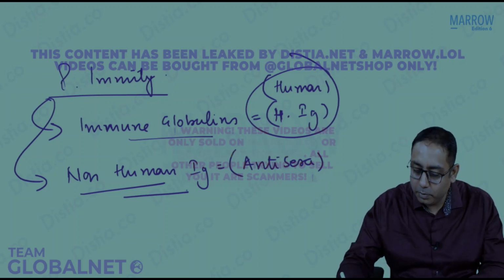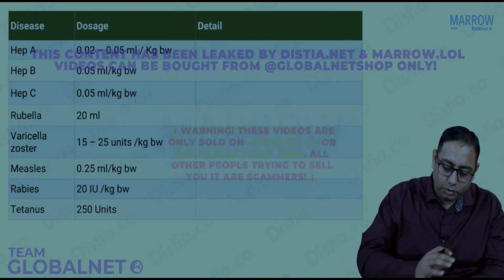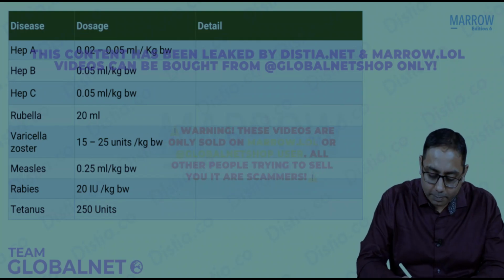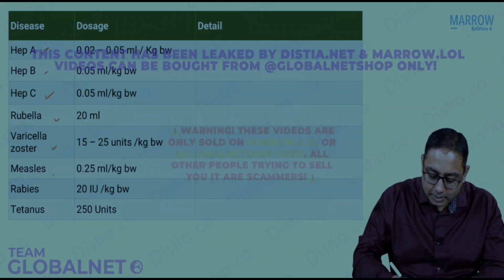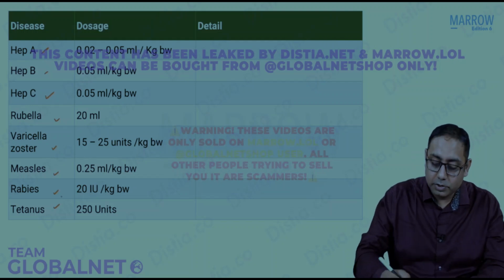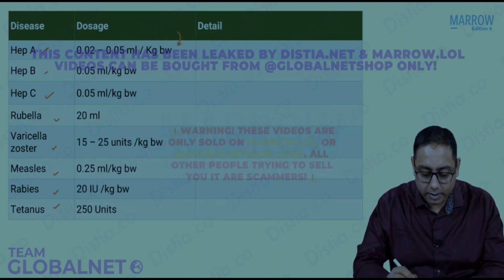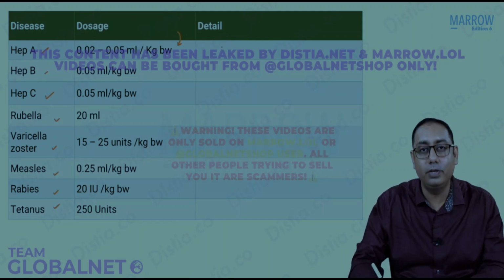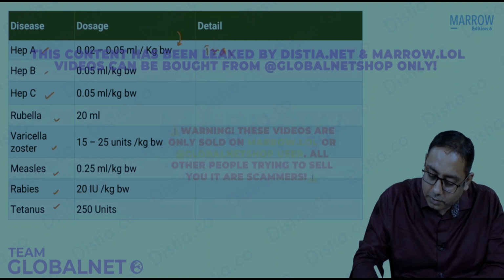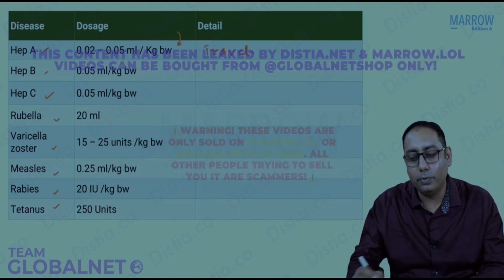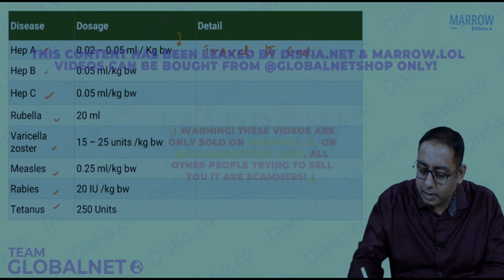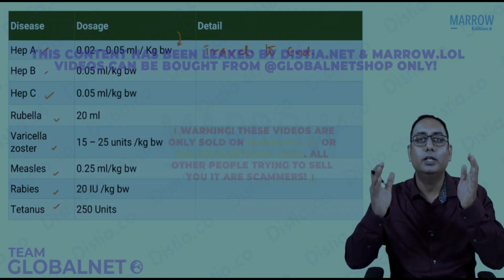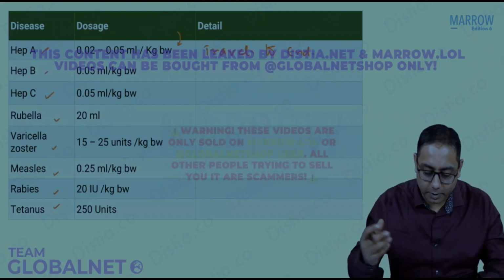If you talk about the immune globulins, they can be used in various conditions. Like we can give it for hepatitis A, B, C, rubella, varicella, measles, rabies, tetanus. So there is the dosage, as you can see over here. Hepatitis A is predominantly given in cases of whom? Like, to whom will you give them? We are going to give them in cases of travel. So people who are traveling to endemic areas, you can give hepatitis A immune globulins because it is going to give you a short-term immunity. You don't need a long-term immunity.